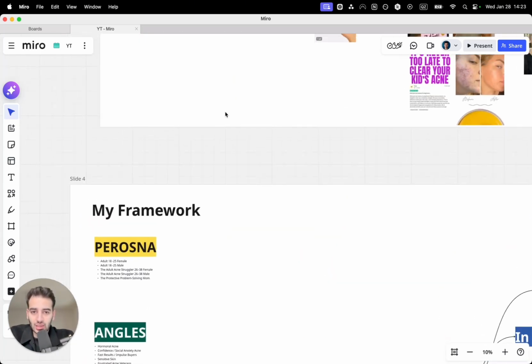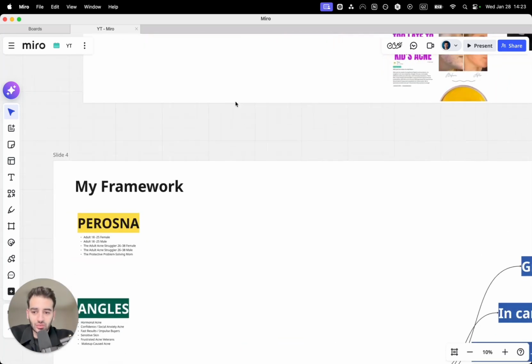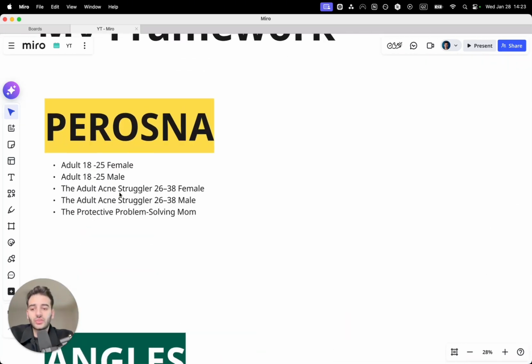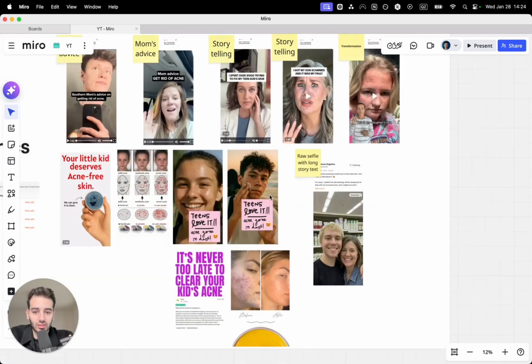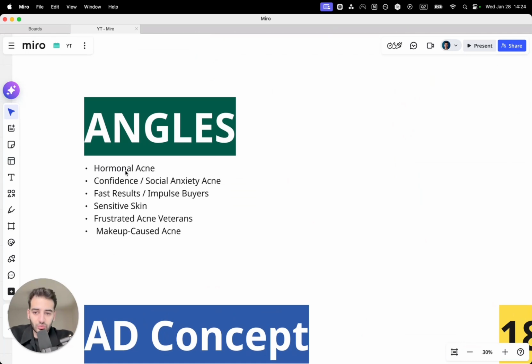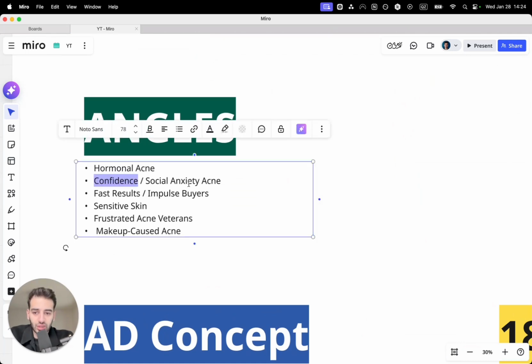So let's take this example again. Let's say we're selling a product that gets rid of acne. If you're going to think about the persona, we have adults from 18 to 25 female, and same thing for male. And then here we have adult acne strugglers 26 to 38 female, and then we have the male, and then we have the mom's angle. So basically this angle they're using right now. And then on the ad angles, we have hormonal acne, confidence, social anxiety, acne, fast results, impulse buyer, sensitive skin, frustrated acne, and makeup caused acne, etc.